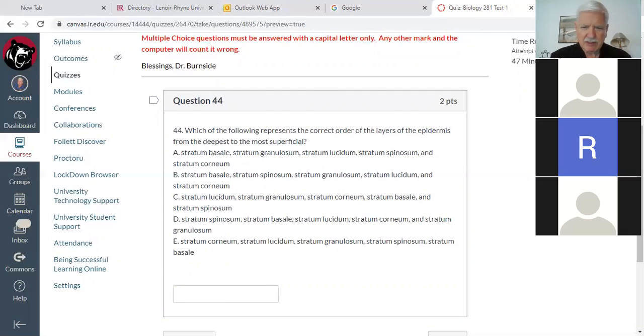Which of the following represents the correct order of the layers of the epidermis from the deepest to the most superficial? Now you understand the question. You got to start at the bottom and go to the top, from the deepest to the most superficial. Now let me give you a tip about how to answer a question like this. What is the deepest layer of the skin?